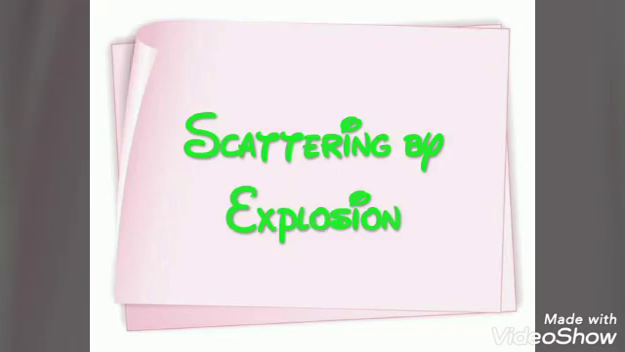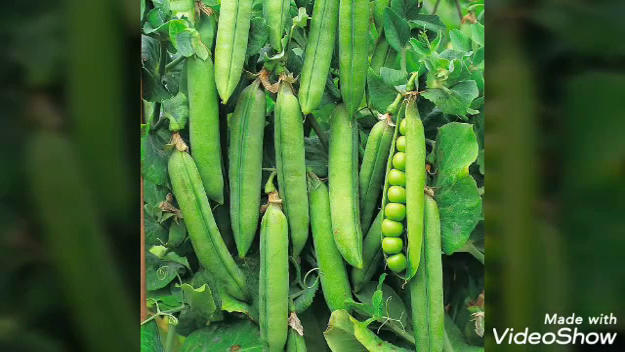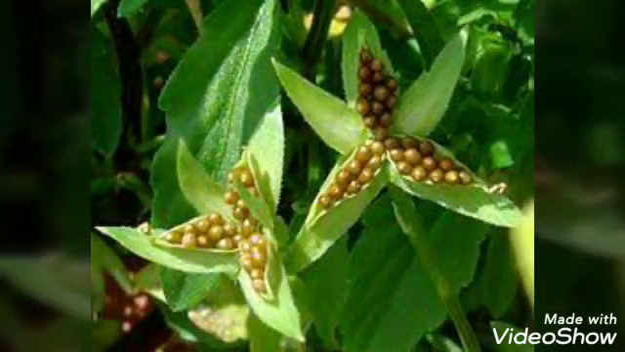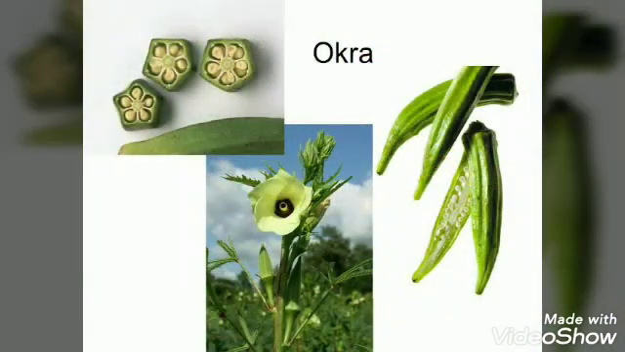Scattering by explosion of the fruit. Some fruits like peas, balsam, geranium and touch-me-not plant explode when ripe. Their seeds are thrown out and scattered away from the parent plant. Okra also explodes.